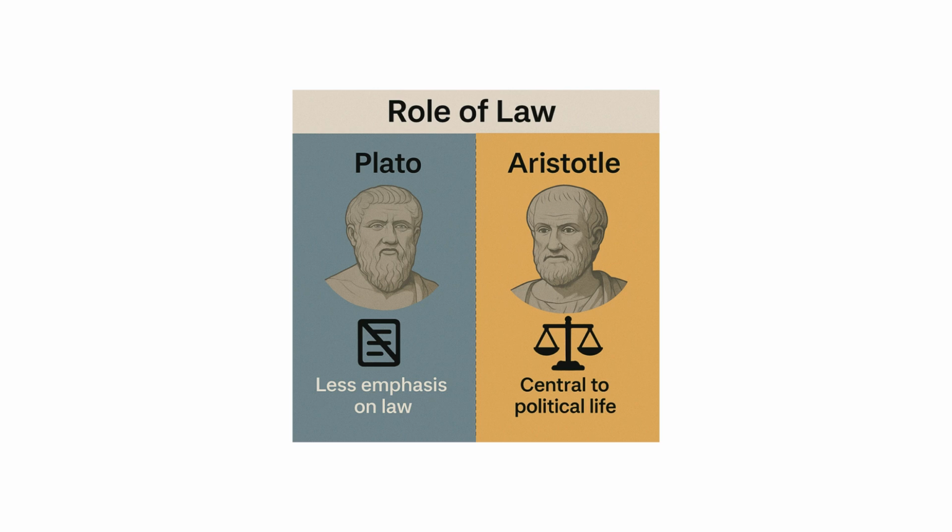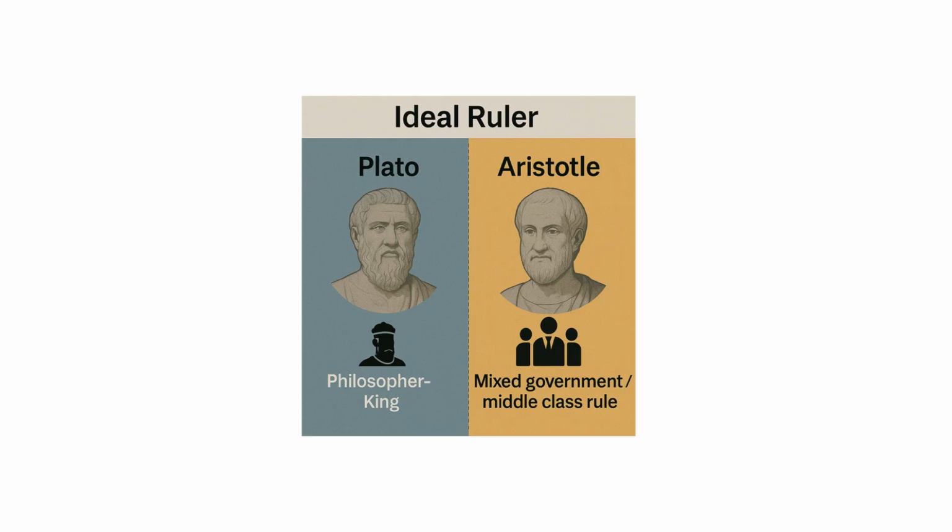Then if we talk about ideal rulers, we all know that Plato believed in the philosopher king, whereas Aristotle believed in mixed government. He believed in middle class rule. For him, the middle class meant you must have property, you must have education. When you look into the interests of the middle class of any country, they focus on good law, they focus on private ownership, they focus on education. So in this way, we can say that Aristotle believed in mixed government and in middle class rule. Mixed government, because he classified the governments.